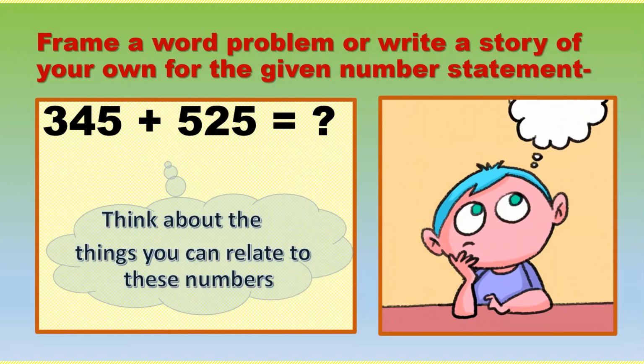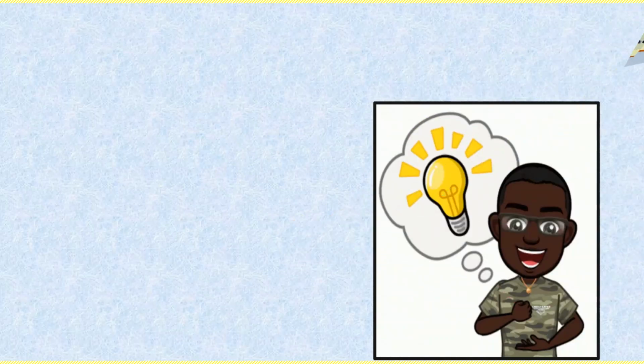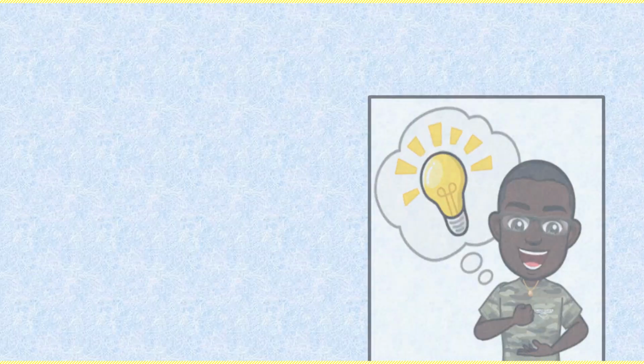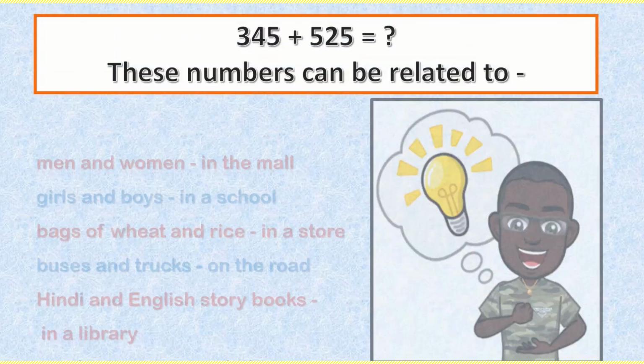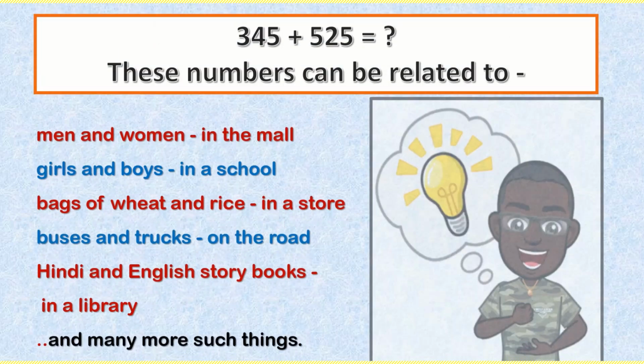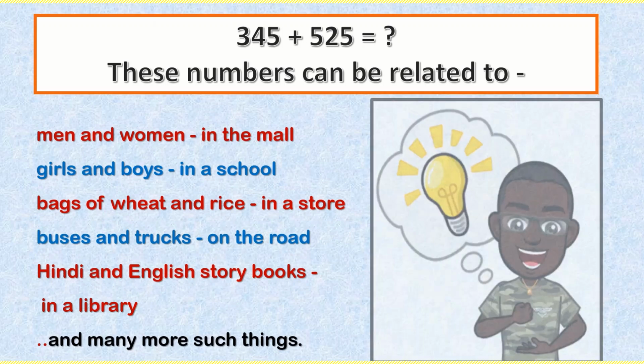So to do this, we have to think about the things you can relate these numbers to. You have to think about the places where you'll find these things. And think, you will get many objects and places that you can relate with. Let's put on our thinking cap and try. We will try to think about the objects we can relate to these numbers.